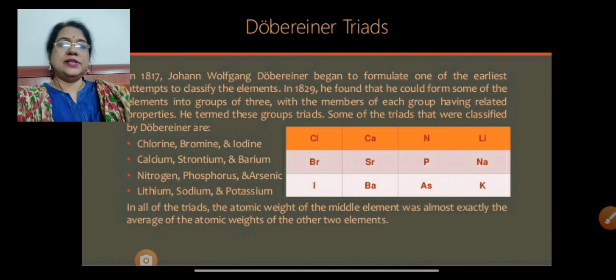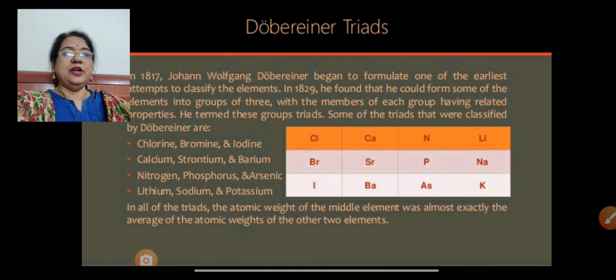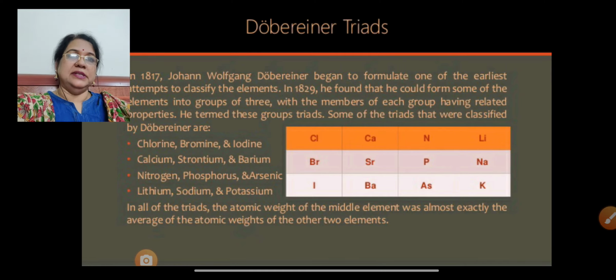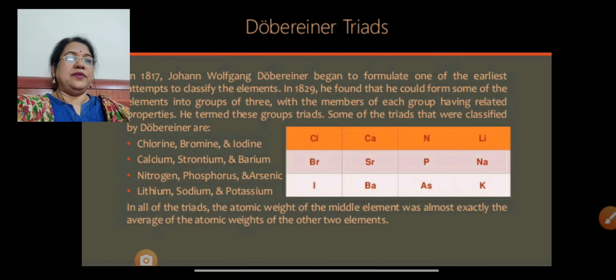In 1817, Wolfgang Dobereiner began to formulate one of the earliest attempts to classify the elements. In 1829, he found that he could form some of the elements into groups of 3, with the members of each group having related properties. He termed these groups triads. Some of the triads classified by Dobereiner are chlorine, bromine, iodine; calcium, strontium, barium; nitrogen, phosphorus, arsenic; lithium, sodium and potassium.